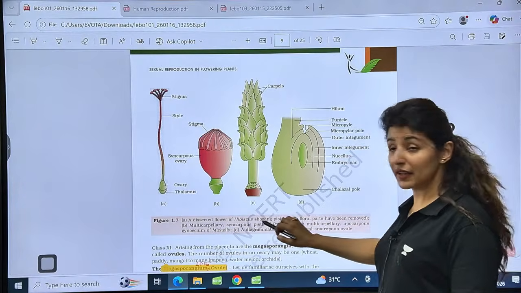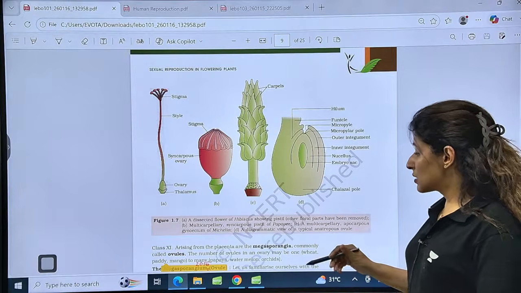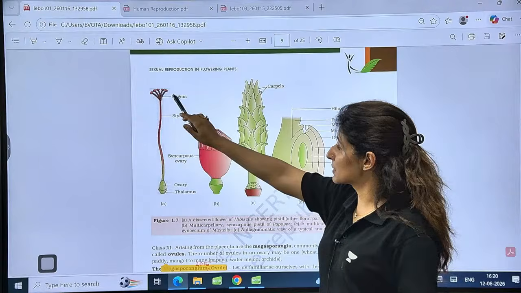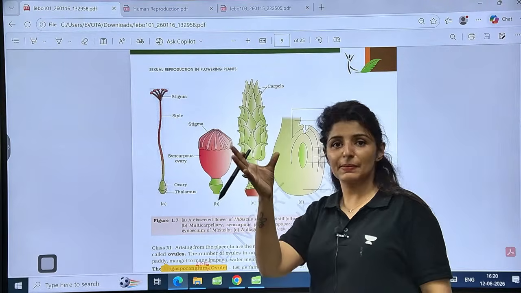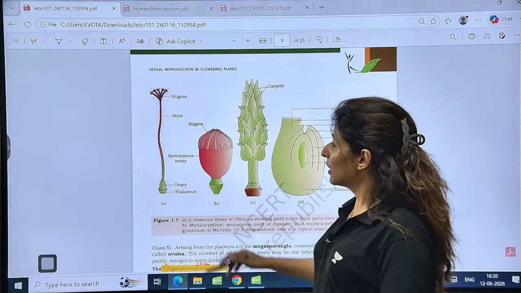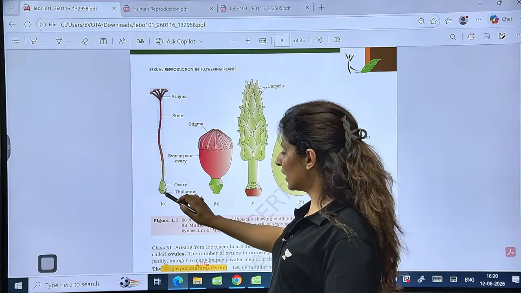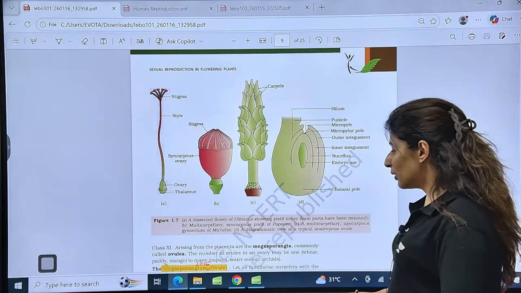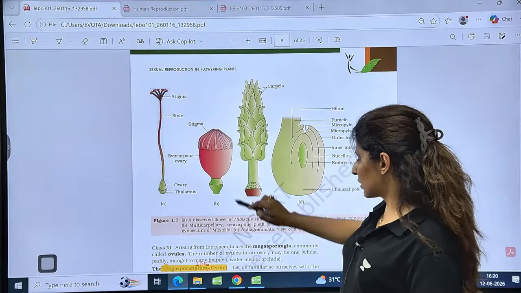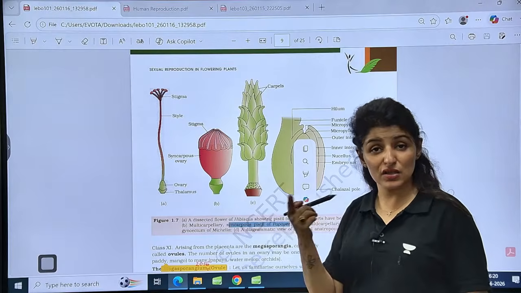Now below this figure, guys, there is some important information written here. Please focus here. See, this is A. A is the dissected flower of hibiscus showing the pistil. So it is a stigma which has been split into 5. We call it pentafid stigma. It is a character of Malvaceae, characteristic of hibiscus, belonging to the family Malvaceae. Style, and then this ovary lying on the thalamus. Now the point to be noted here is multicarpellary condition. This represents multicarpellary condition and syncarpous pistil of Papaver, poppy plant, which gives us opioids.